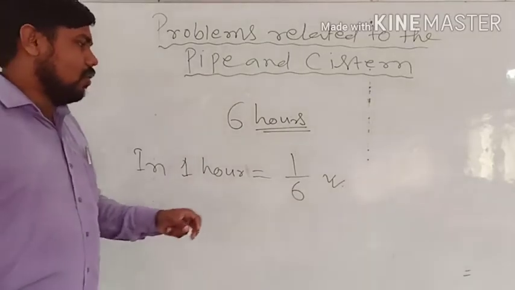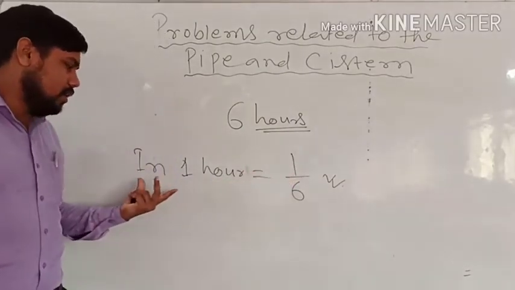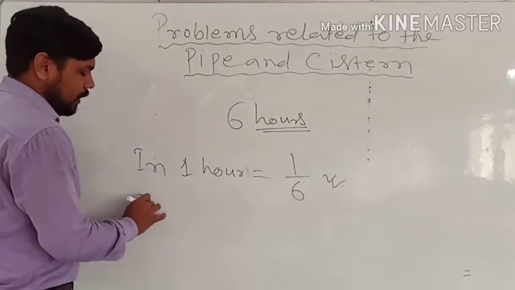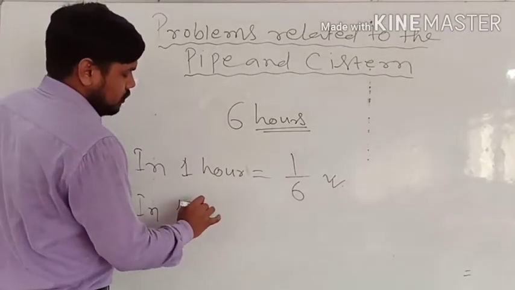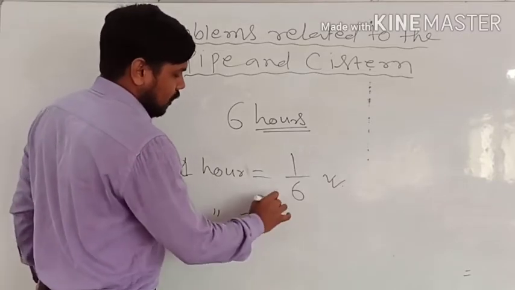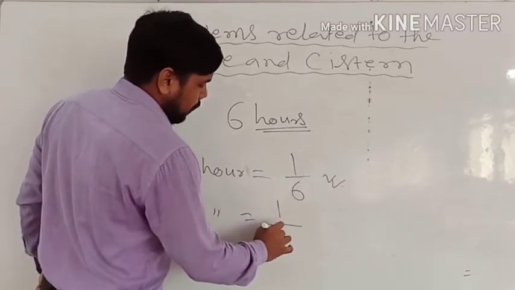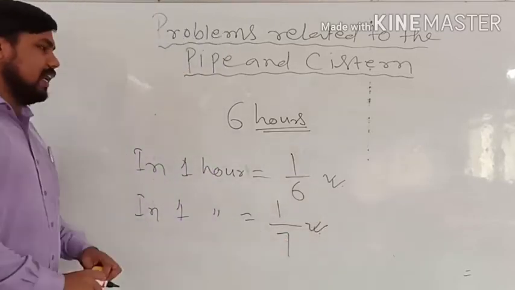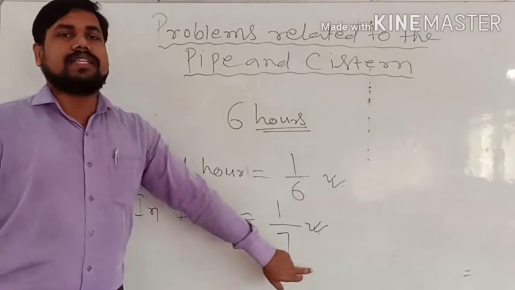So this is how, if any tank is given that in 1 hour, 1 घंटा में, suppose it is given that a water tank is filled 1/7th part of the tank, that means to fill it completely it will take 7 hours.